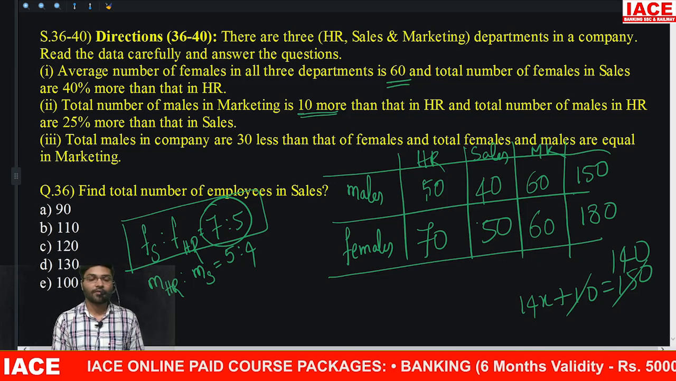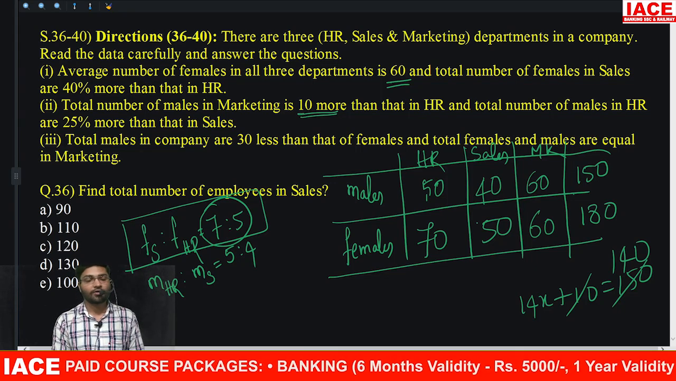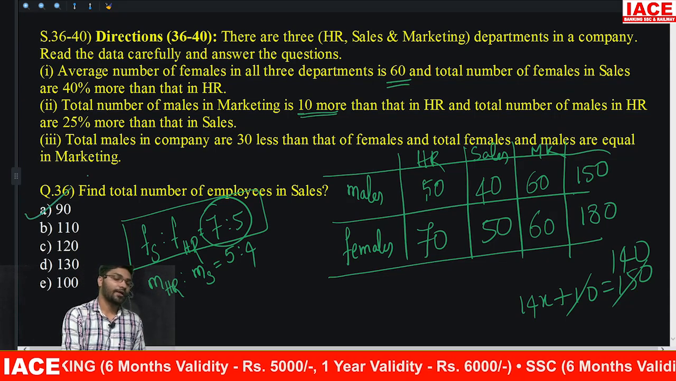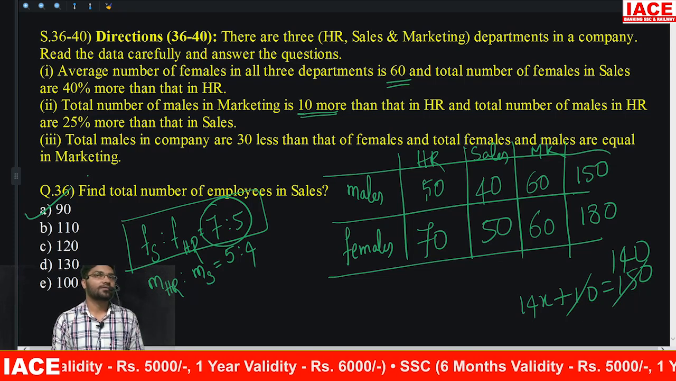Find out the total number of employees in sales. Total how many employees in sales? 40 plus 50, 90. Option A is the correct answer.